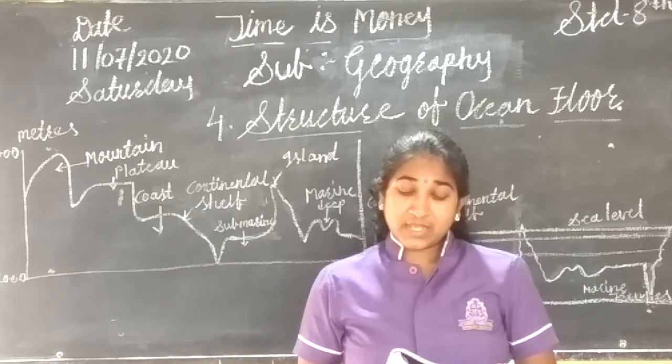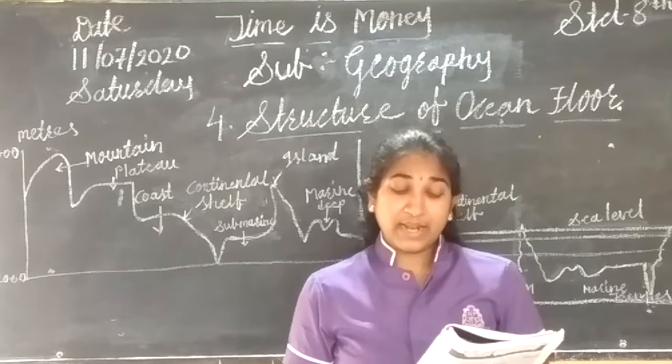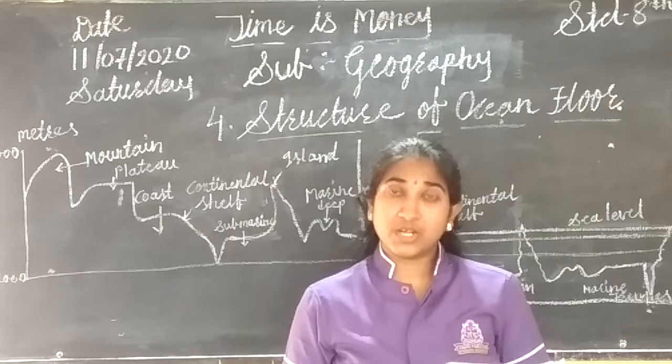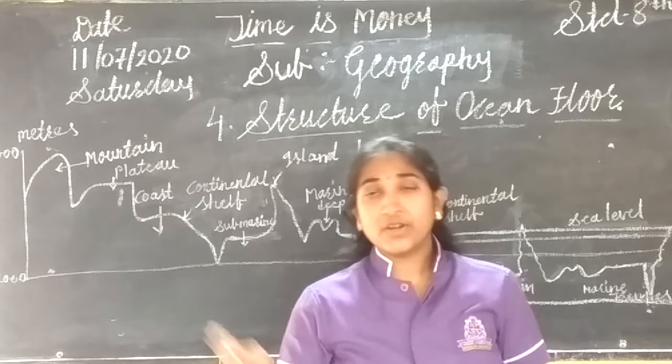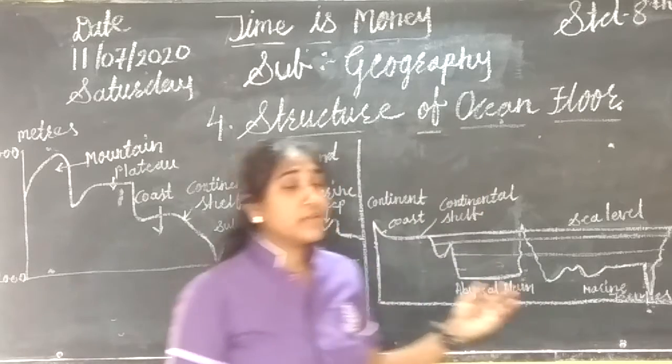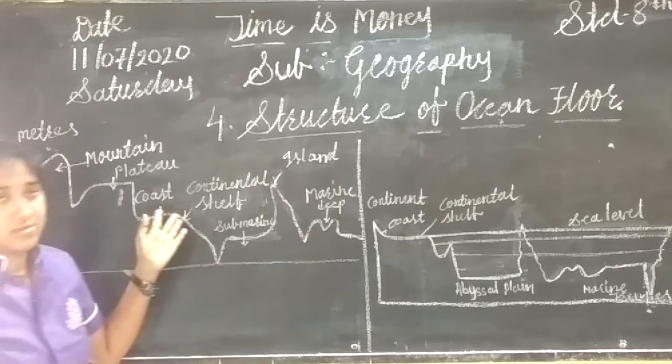We classify the various landforms on the earth on the basis of altitude. A similar classification can be done for landforms submerged under the water. So according to that, there is some classification, that means which part is called what.